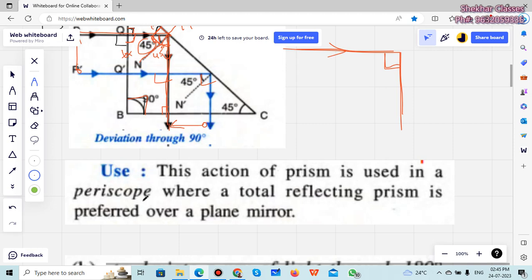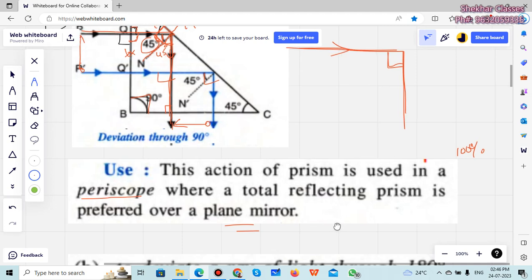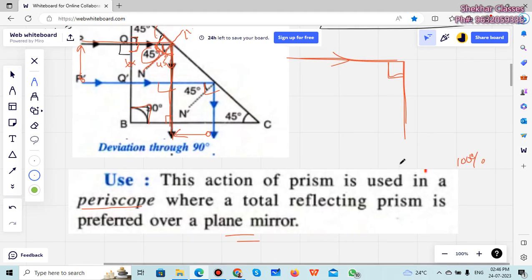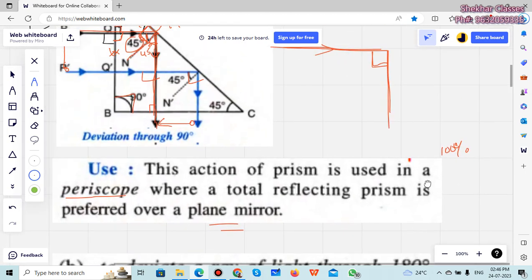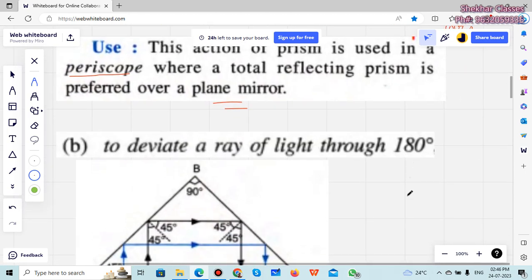We use this prism in a periscope, where a totally reflecting surface, a reflecting prism, is preferred over a plane mirror. Why? Because in a prism, the entire 100% of the light is reflected back. In a plane mirror, some is reflected inside the mirror. There we have done the multiple reflection part of it. So this is why we use it. Okay, now comes deviating the light through 180 degrees.